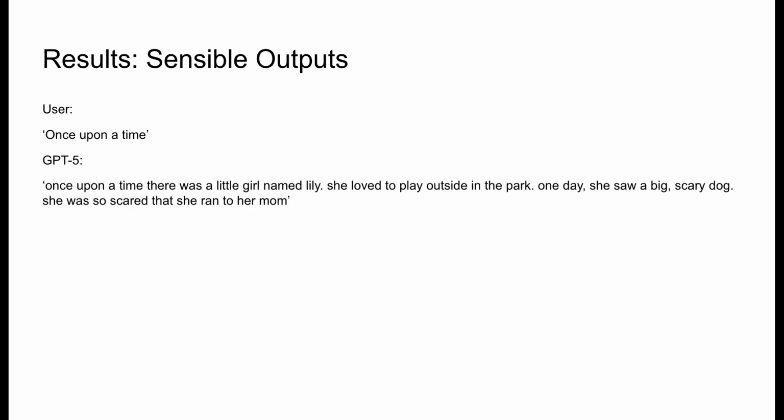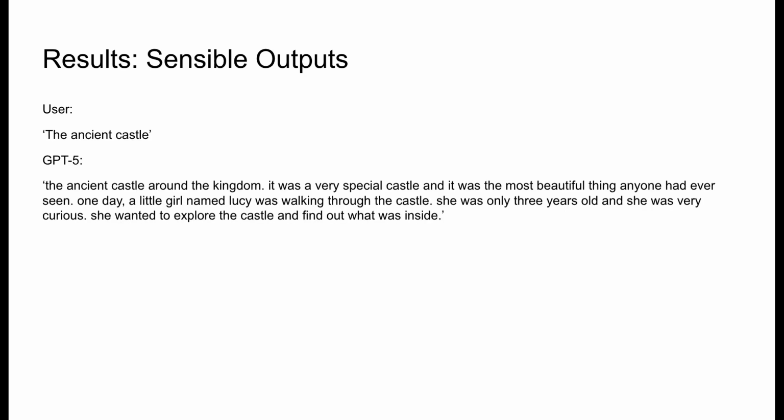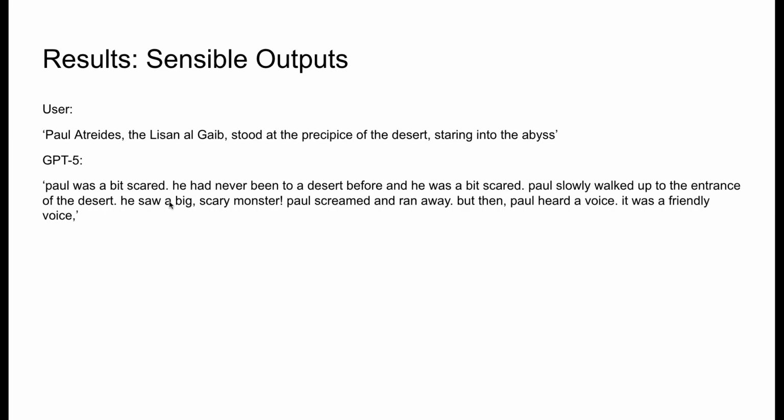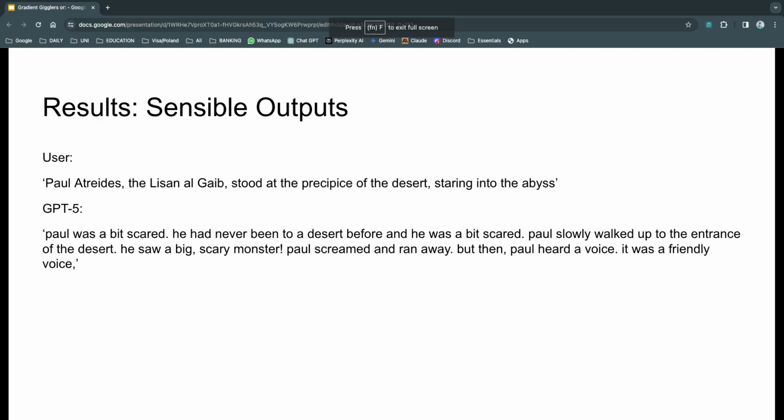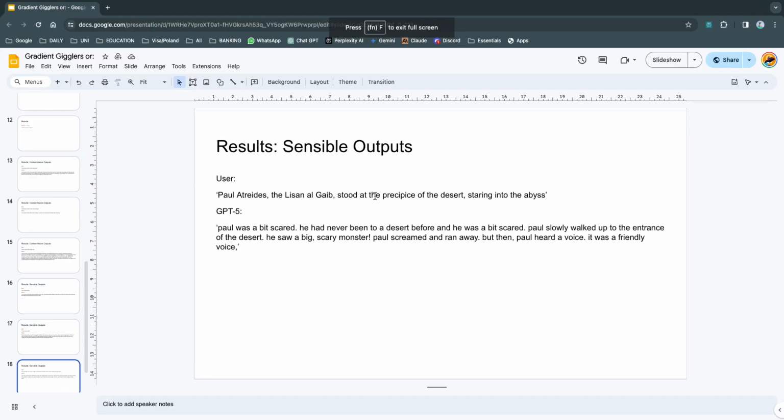And if you see the other one, "Once upon a time, there was a little girl named Lily. She loved to play outside the park. One day, she saw a big scary dog. She was so scared that she ran to her mom." And again, it makes good sense to me. "The ancient castle around the kingdom, it was a very special castle, and it was the most beautiful thing anyone had ever seen." So again, it's really nice. There were also some other sensible stories. So this was interesting.